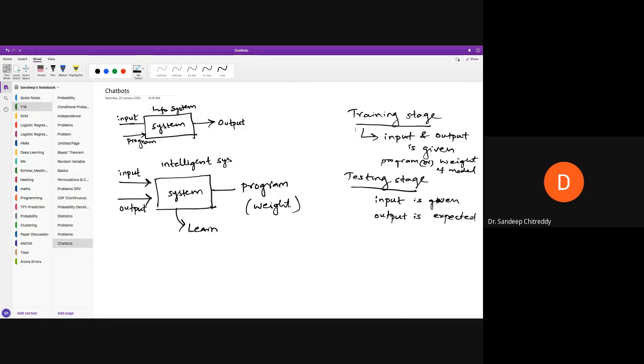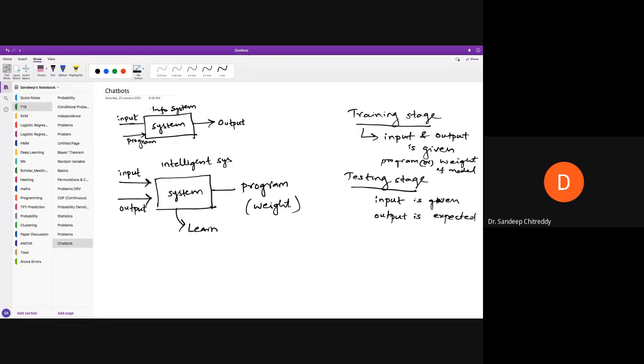We want to classify whether the spoken word is a yes or a no. Since it's a classification task, the output is discrete. It can fall into a number of classes based on the application you are tackling. If it is a yes or no classification, it would be two classes. If you want to recognize numerals, it would be 0 to 9, so there would be 10 classes. If it is alphabet recognition, it would be 26 classes.